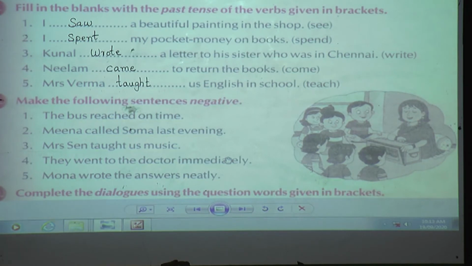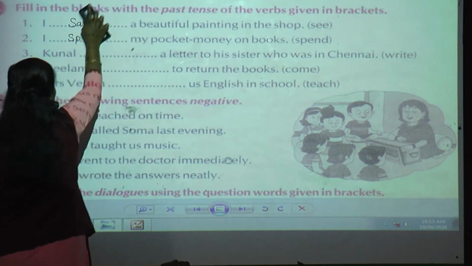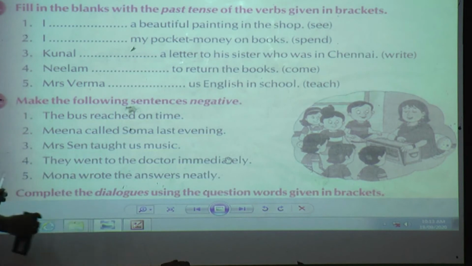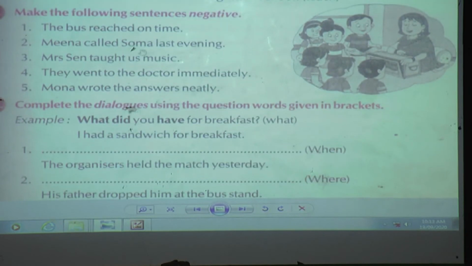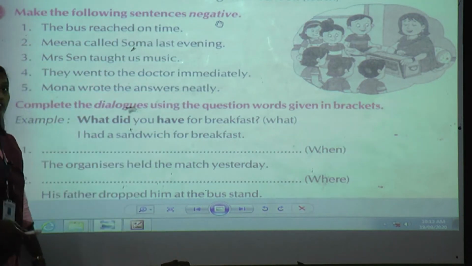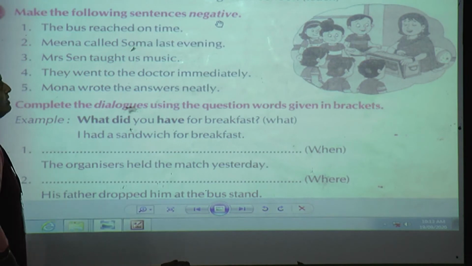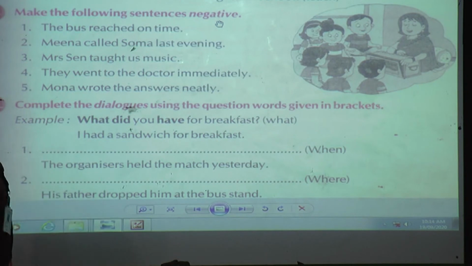They have told that you have to make the following sentences negative. Can you tell me the given sentence, the bus reached on time, is in which tense? Yes, it is in simple past tense, and now we have to make it negative.